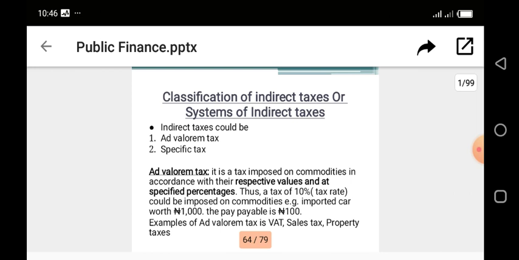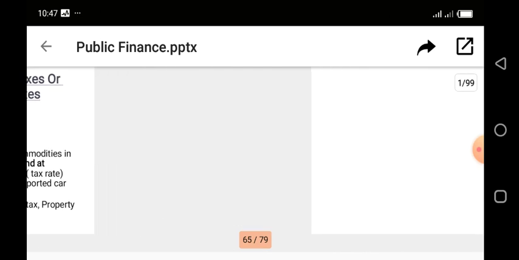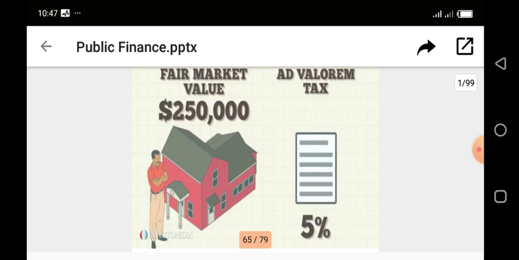And examples of your ad valorem tax are your value added tax, your sales tax, your property tax, and a lot of them. So all these are classified under ad valorem tax, so far as the tax rate is in percentage. A good example, this is another diagram that shows a fair market value of a house, and the ad valorem tax on the value of this house is 5%.